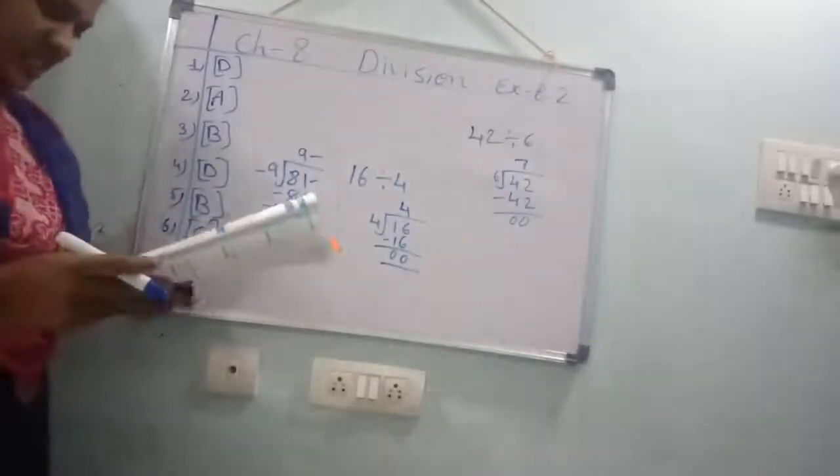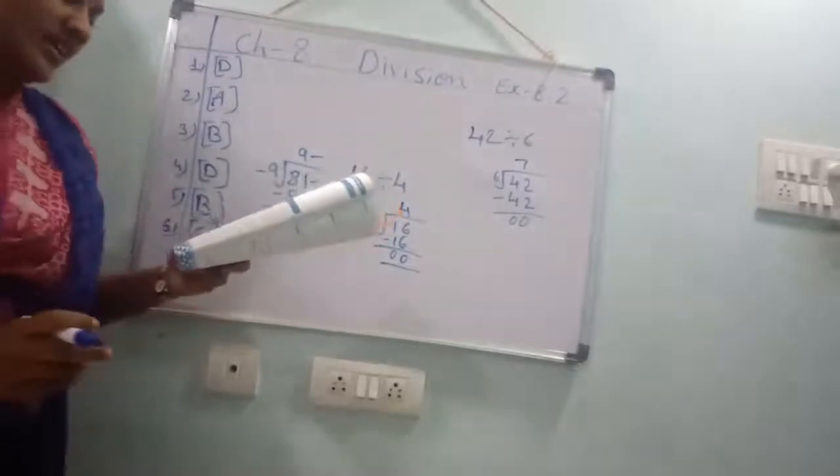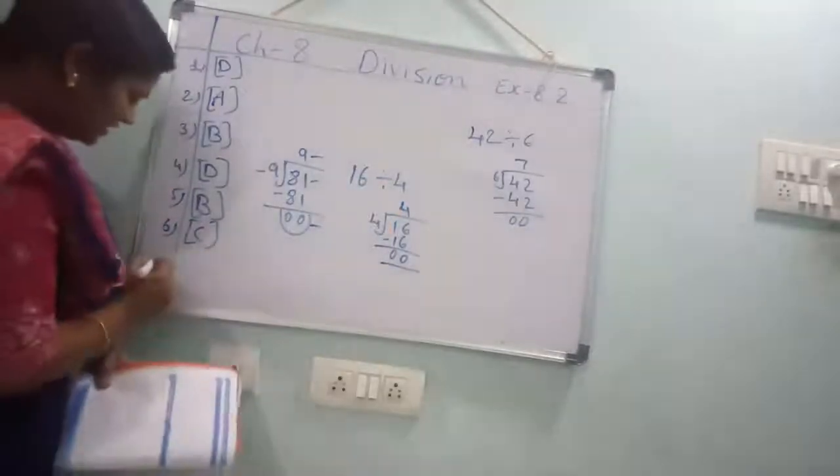Next, the quotient when a number is divided by itself is always dash 1.